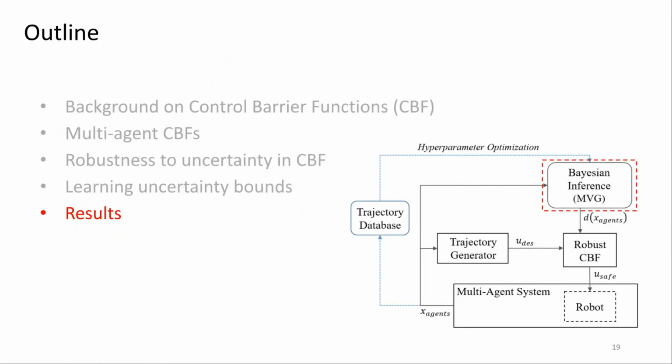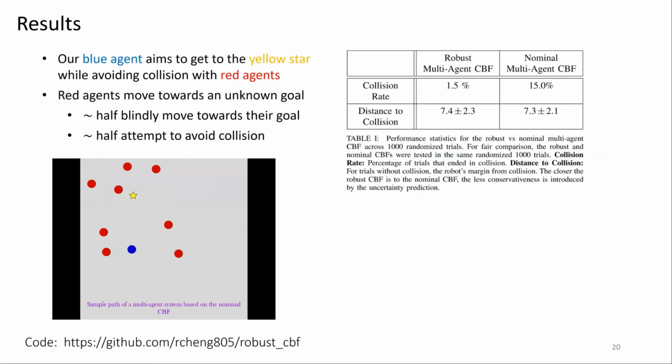Finally, I want to conclude by showing some simulation results using this approach. So we set up randomized environments where we had a blue agent with a randomly initialized start position try to navigate to a randomly set goal point denoted by a yellow star. And it had to safely navigate among uncertain red agents with differing behavior who would move towards some unknown goal position. So in this first video, I'll show the blue agent is using the nominal multi-agent CBF. You can see it is able to navigate to the yellow star, but it does have a slight collision with one of the red agents.